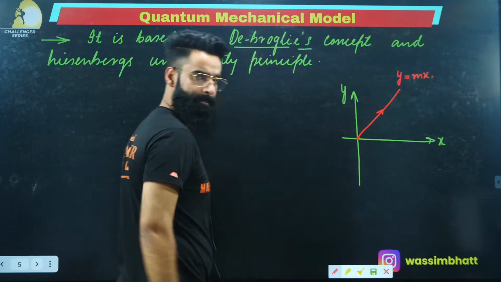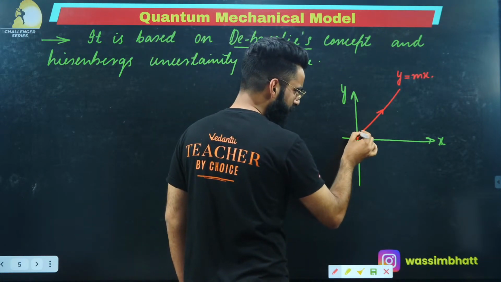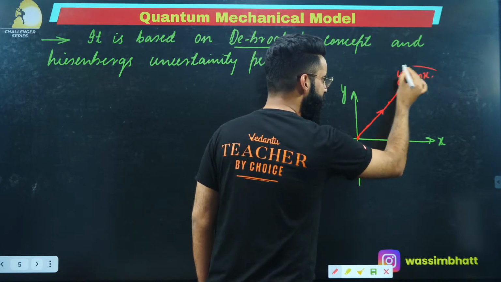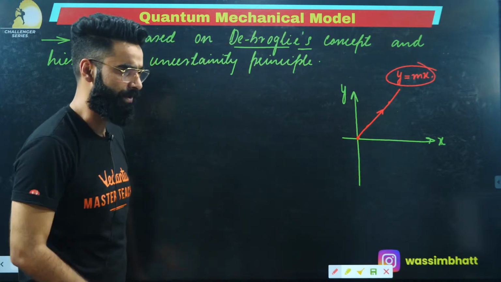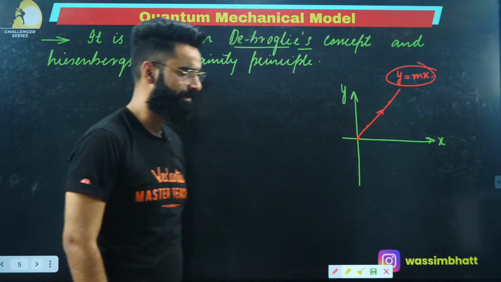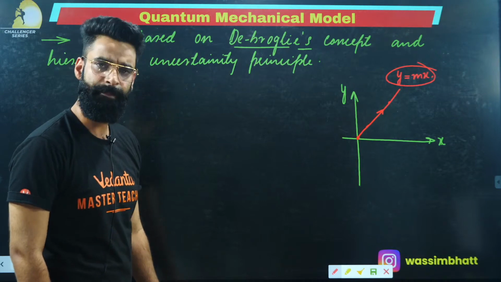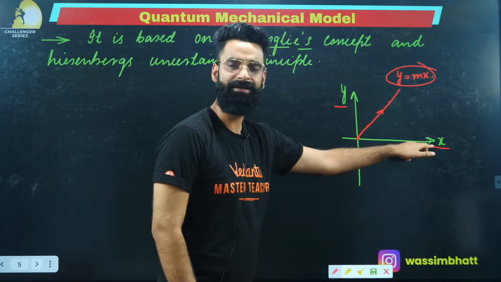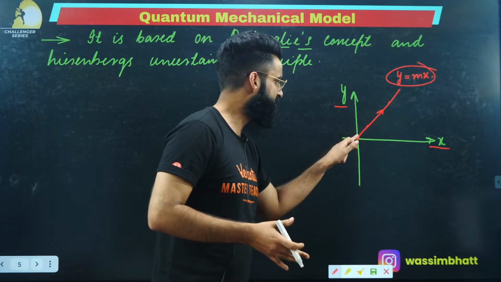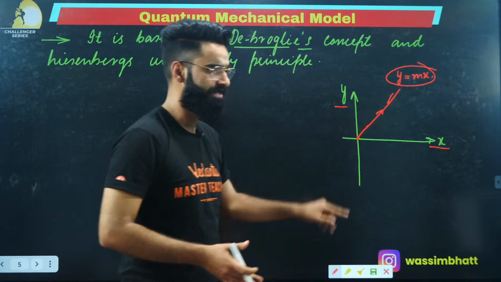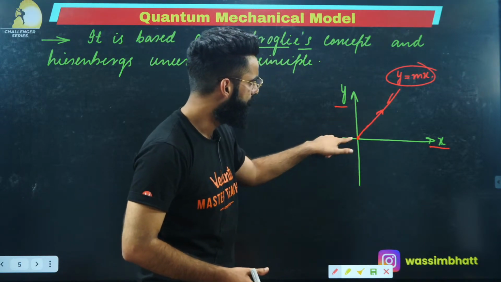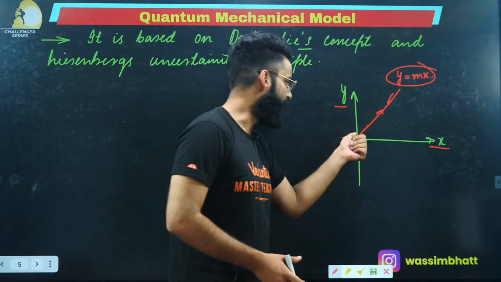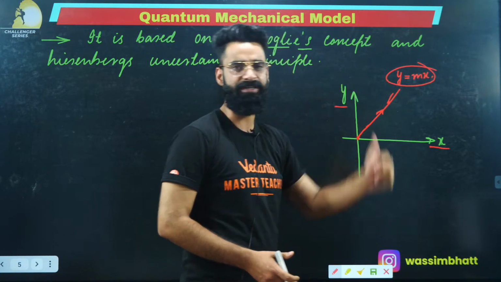Any particle following this path should follow this equation as well, because this is the equation which governs this path. Simple: I took a coordinate system with the y-axis and x-axis, and a particle following a straight line path. The equation for this straight line is y is equal to mx. Any particle which moves along this path will follow this equation, y is equal to mx.